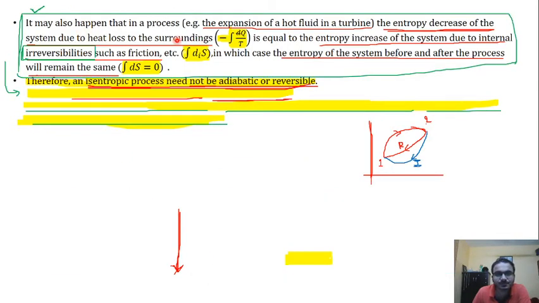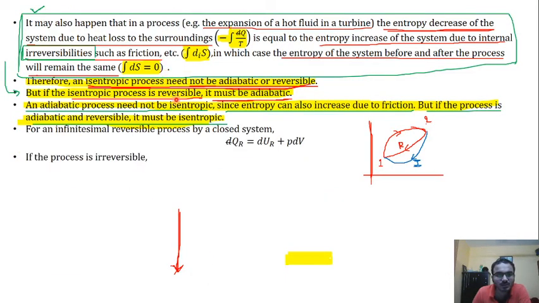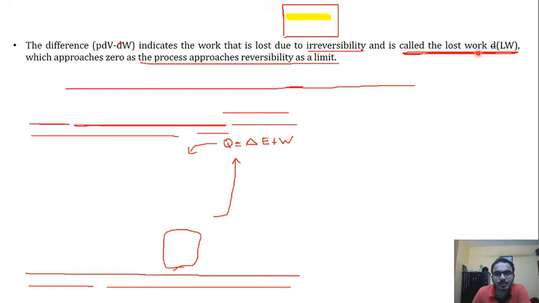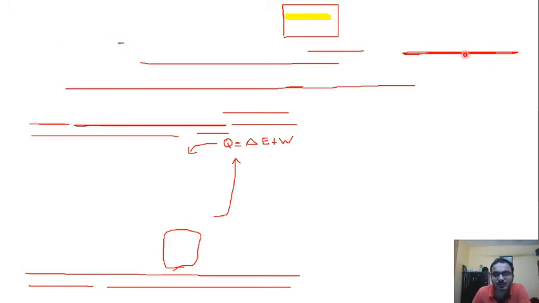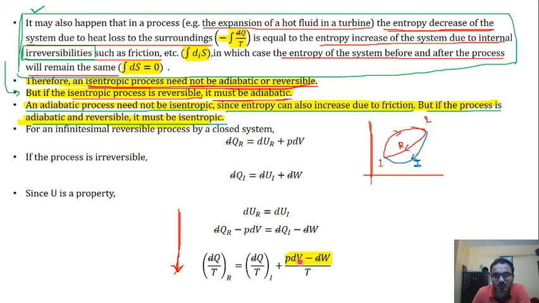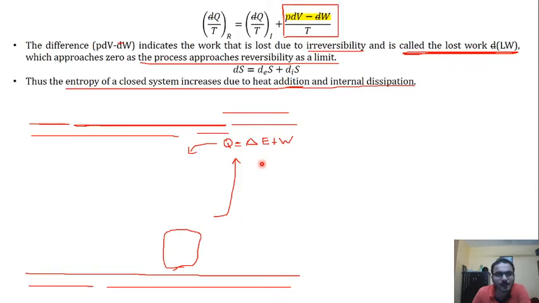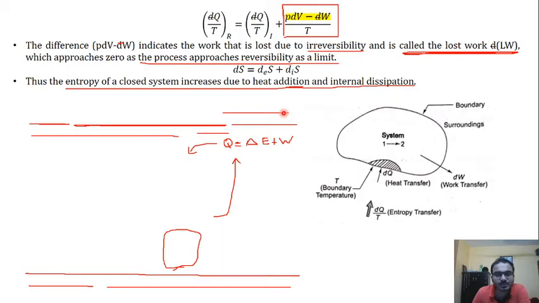So here we have taken these two paths, and here we have obtained the quantity that is lost work, which is shown over here. So the entropy of the closed system increases due to heat addition and internal dissipation.